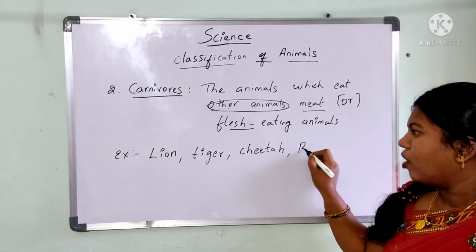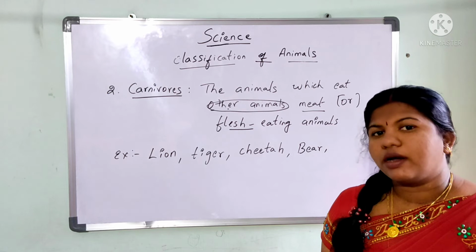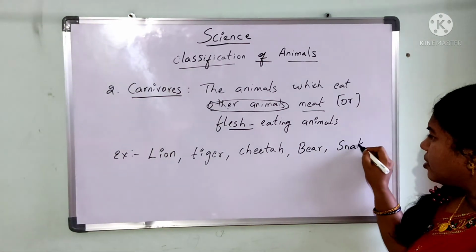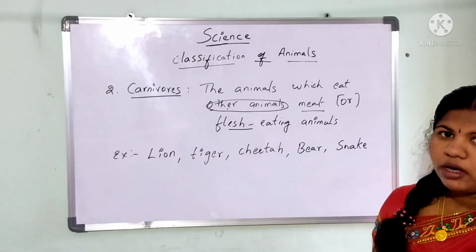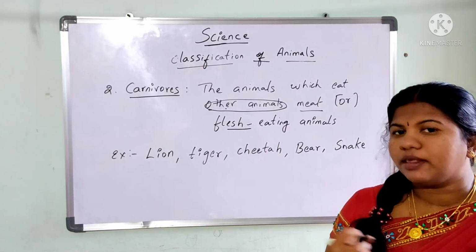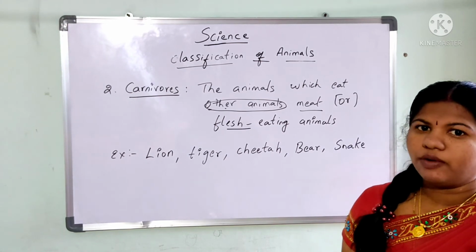And bear, we all are afraid of bears. Yes, so it also comes under a carnivorous animal. And sometimes you can see a snake eating a frog. So it is taking the frog as its food, it is taking the meat of it as its food, so it also comes under a carnivorous animal.